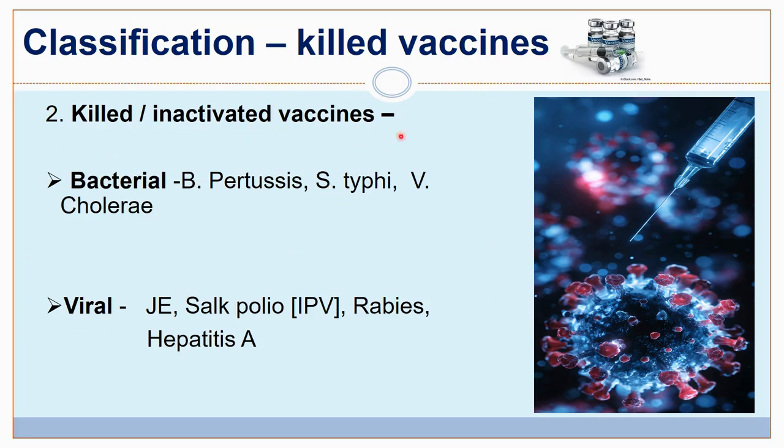Bacterial killed vaccines are Bordetella pertussis, Salmonella typhi, and Vibrio cholerae. Viral killed vaccines are Japanese encephalitis, injectable poliovirus, rabies, and hepatitis A.